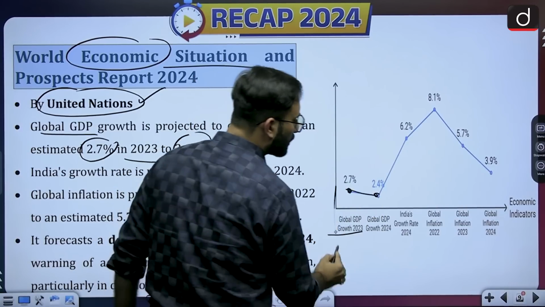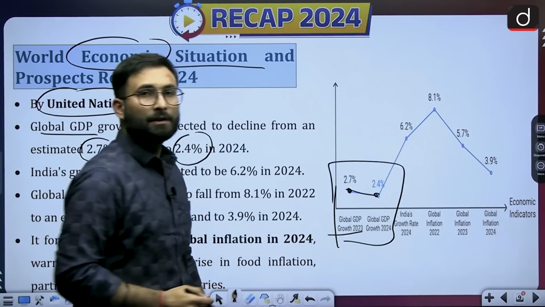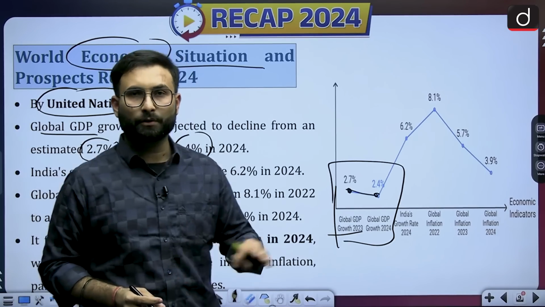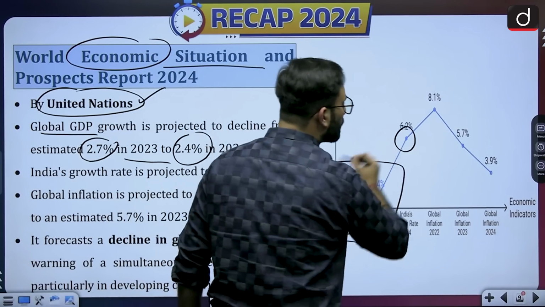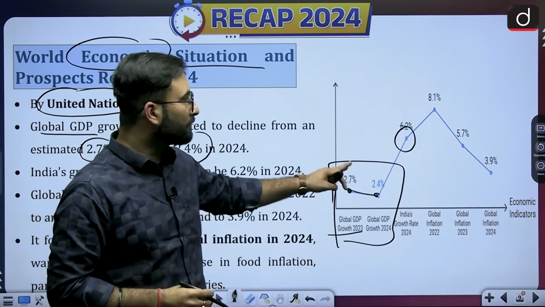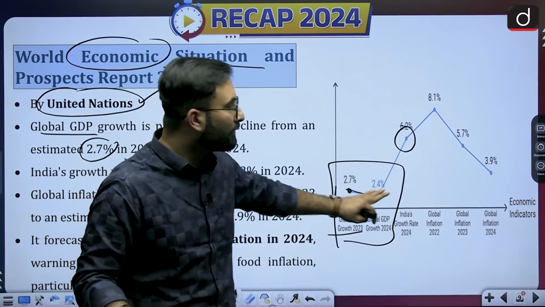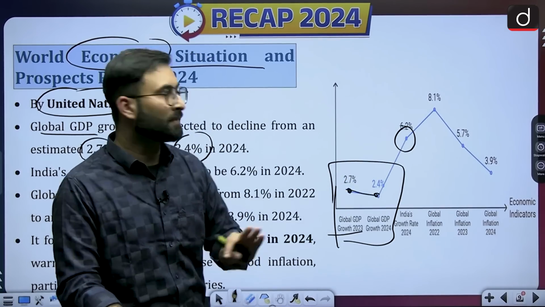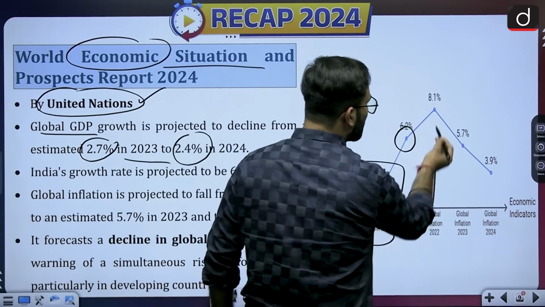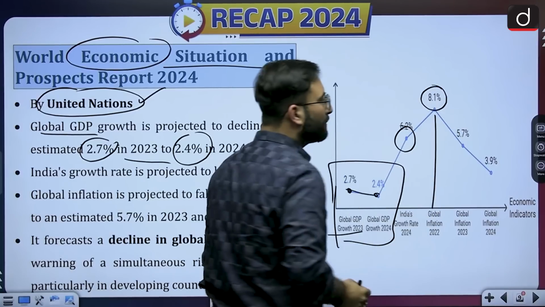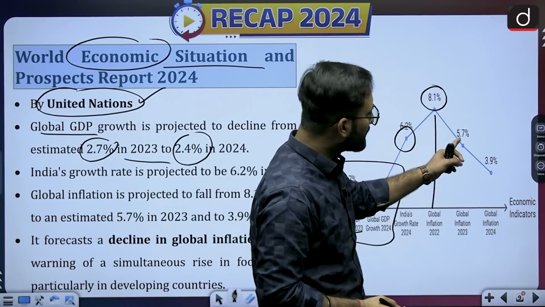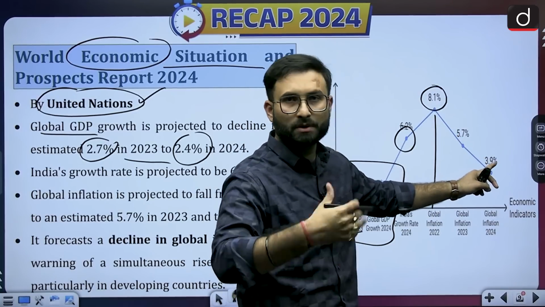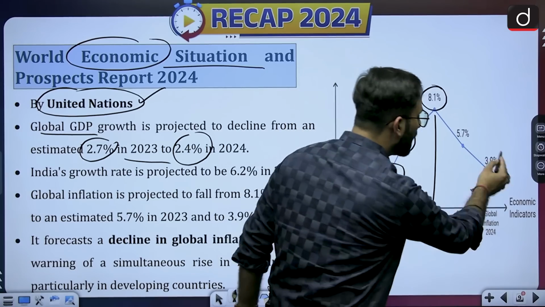That is talking about the global GDP. Now when we are talking about India's growth rate for 2024, that was projected as 6.2%. So that is one of the data which is important. We have only covered those data which are important for you. Now, global inflation in 2022 was around 8.1%, which has declined to 5.7%, and the projection is 3.9 for 2024.